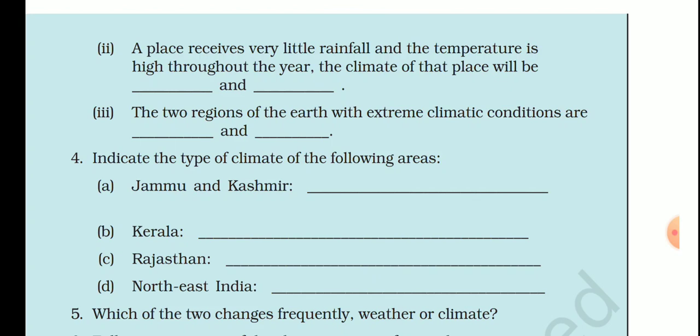Third, the two regions of the earth with extreme climatic conditions are dash and dash. You know that, tropical and polar region. The two regions of the earth with extreme climatic conditions are tropical and polar region. Okay, clear?